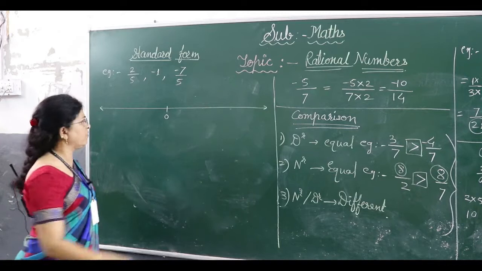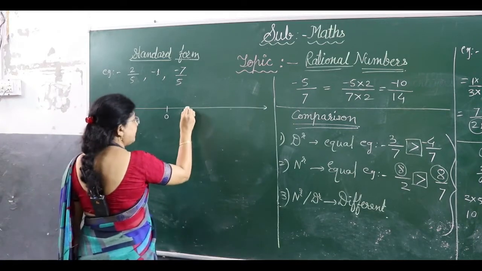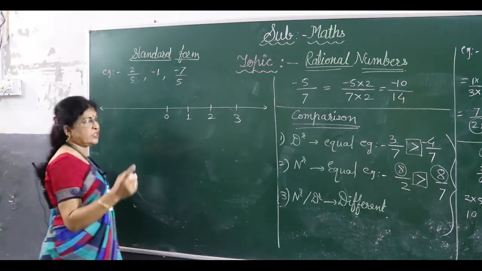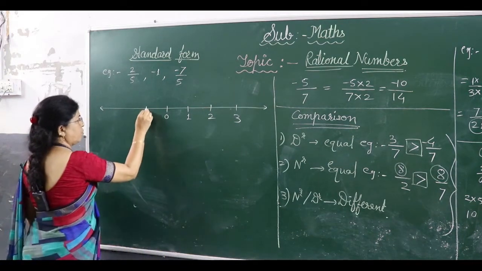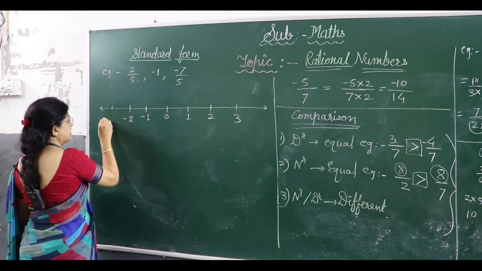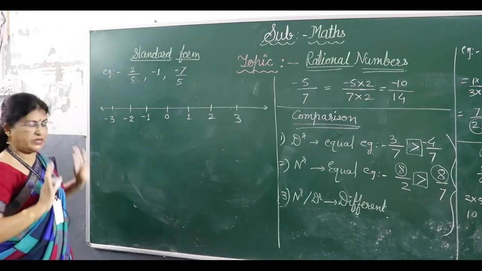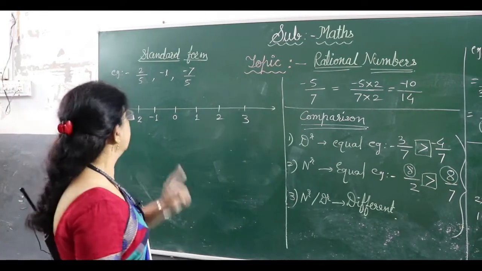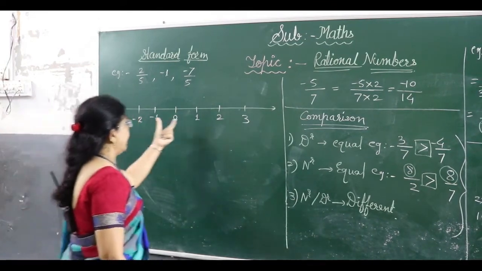That division will be equal. So we draw positive integers to the right side and negative integers to the left side of the 0. So minus 1, minus 2 and minus 3 will come to the left side. Just this is sufficient. Now what is the next step? The third step is to divide every unit length.